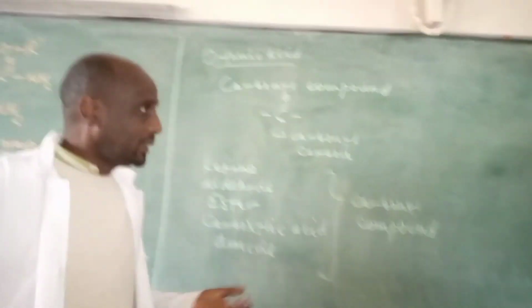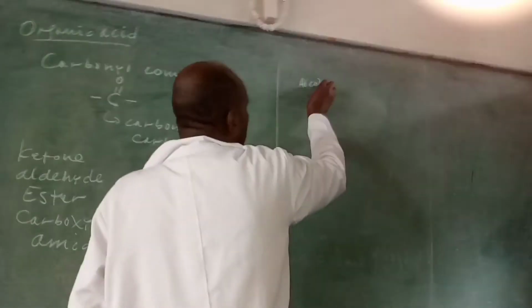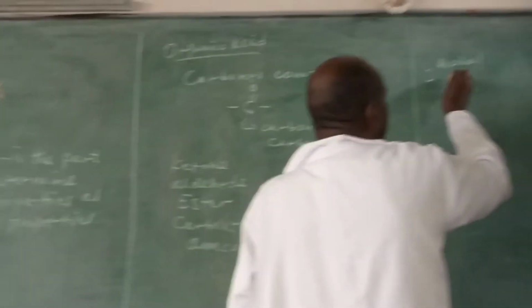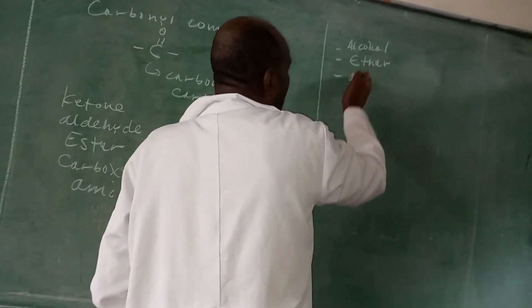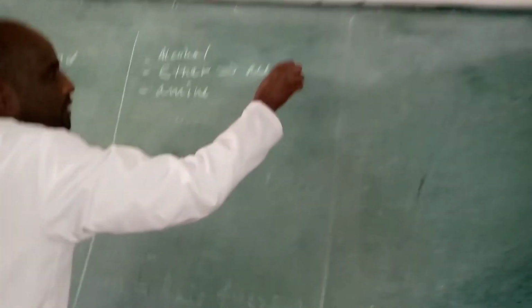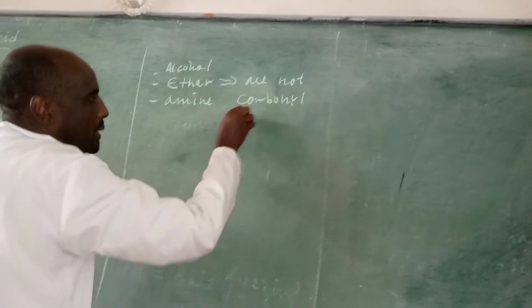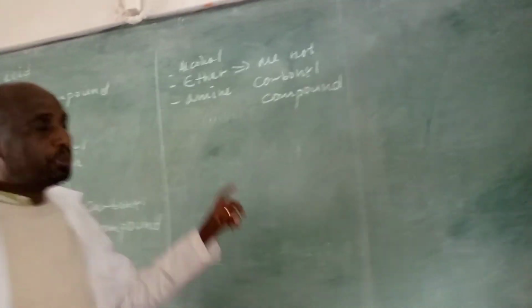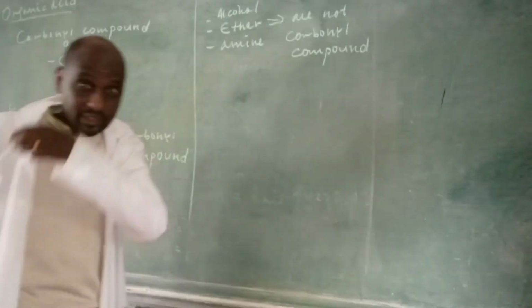Alcohol is not carbonyl. Alcohol, ether, amine, these are not carbonyl compounds, because their functional group doesn't contain carbonyl carbon.